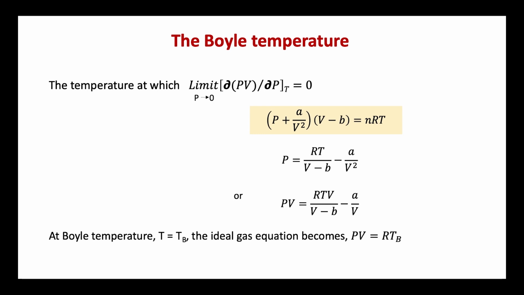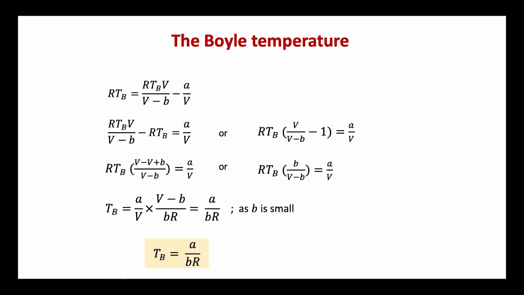That is, we can write the van der Waals equation as (P + a/V²)(V − b) = nRT. Rearranging this van der Waals equation, we can write it as P = RT/(V − b) − a/V², or PV = RTV/(V − b) − a/V. At the Boyle temperature, T = Tb, the ideal gas equation becomes PV = RTb. That is, we can write RTb = RTbV/(V − b) − a/V.